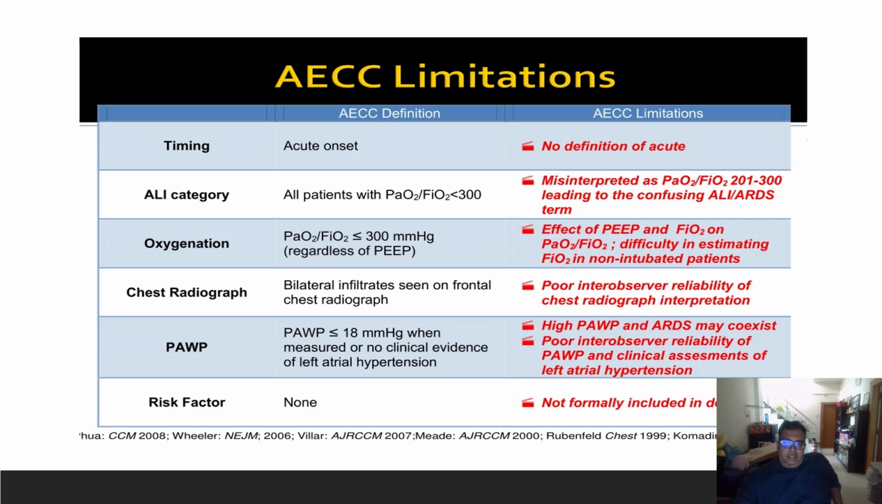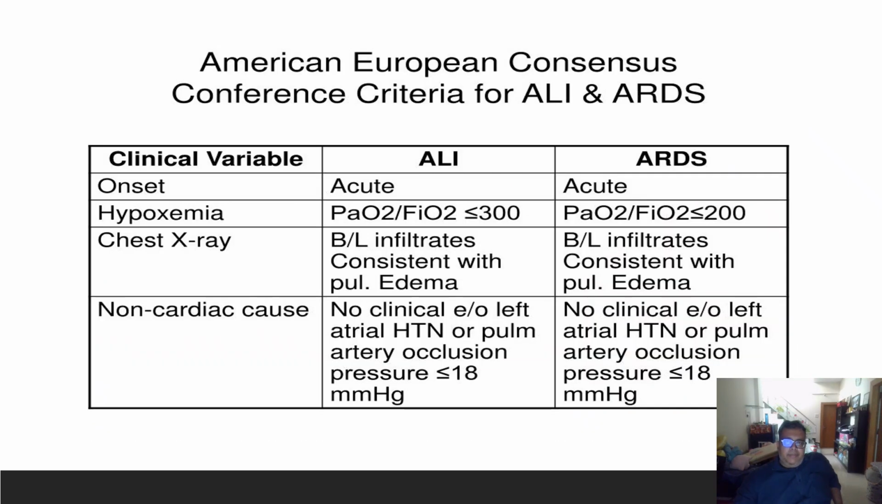Risk factors: none, not formally included in the definitions. Now if we compare AECC ALI versus ARDS, both ALI and ARDS were acute in onset. For hypoxemia, PF ratio less than 300 is ALI, PF ratio less than or equal to 200 is ARDS. Both had bilateral infiltrates consistent with pulmonary edema, non-cardiogenic in both. The pulmonary artery wedge pressure is less than or equal to 18 millimeters of mercury.